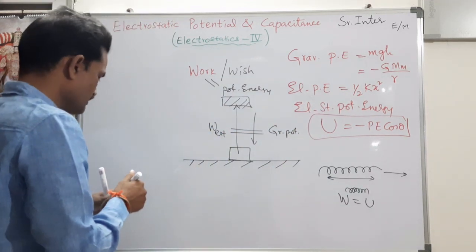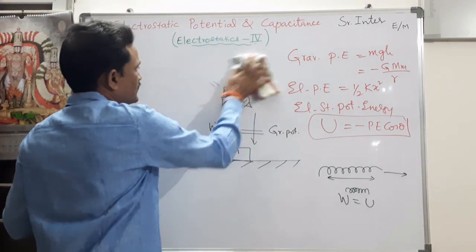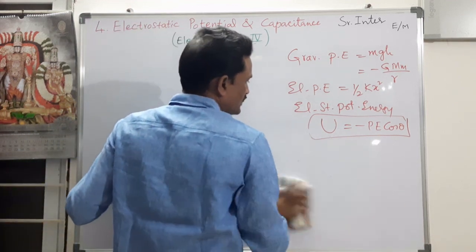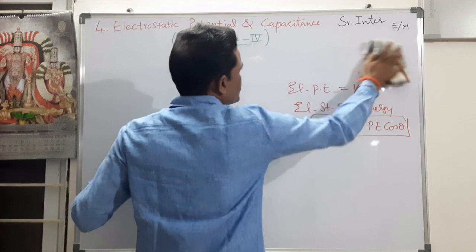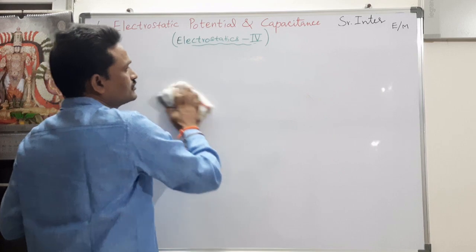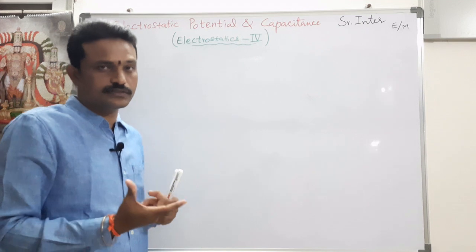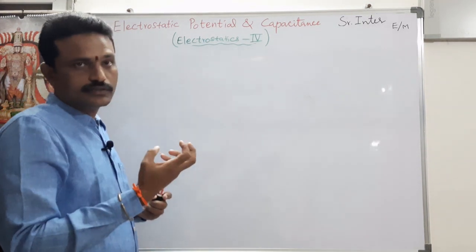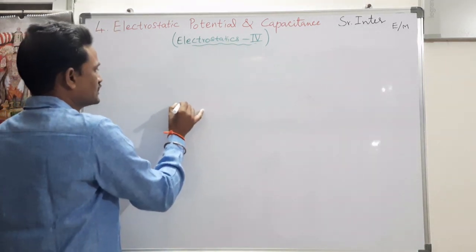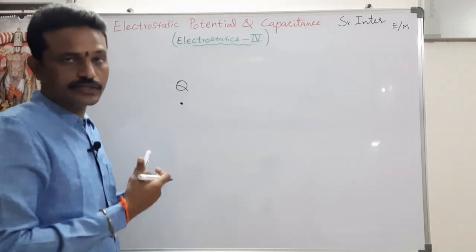In the same way, we can apply this to electrostatics. Even in electrostatics, we come across electrostatic potential energy whenever there is a change in the position of an electric charge with respect to another electric charge. So whenever the configuration is changed between two charges, some electrostatic potential energy is created. Now take the example, there is a charge q. I placed a charge q in the vacuum. For that, there is no need for me to do any work.